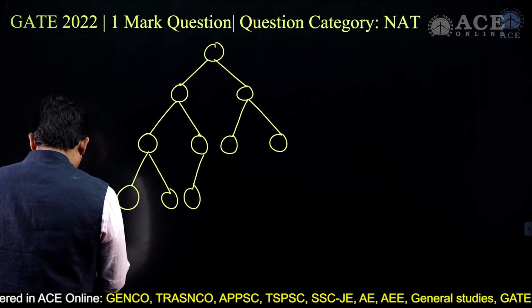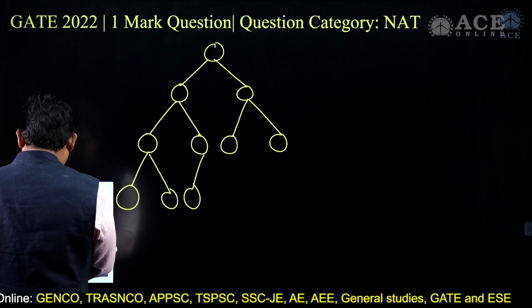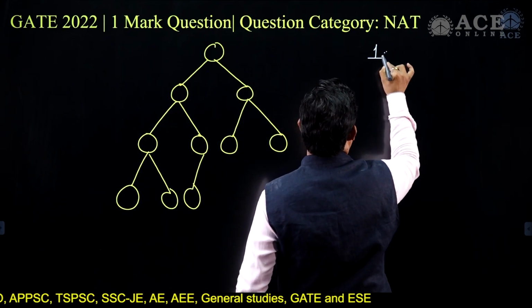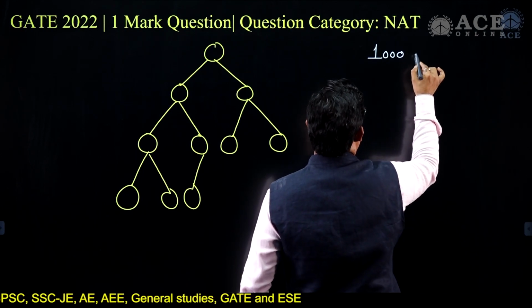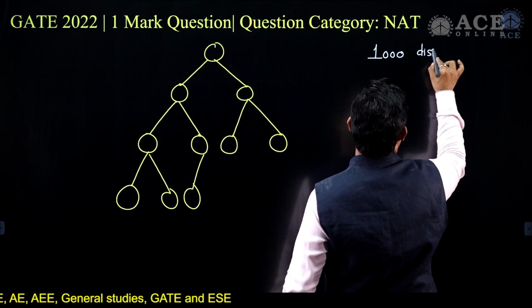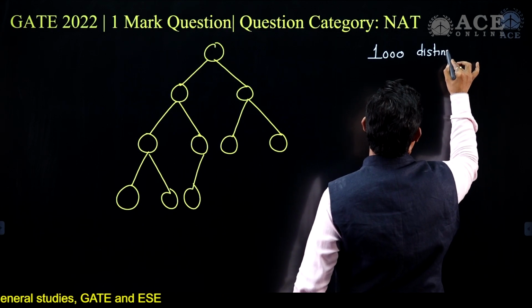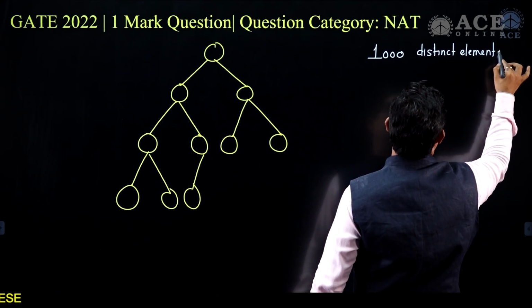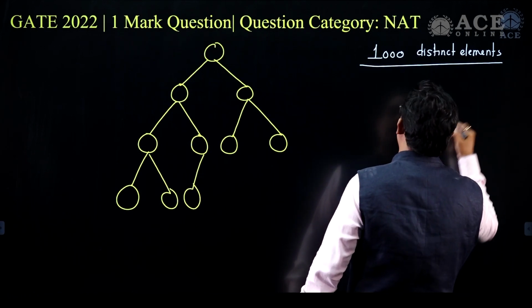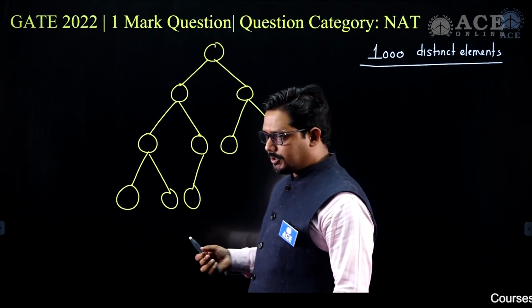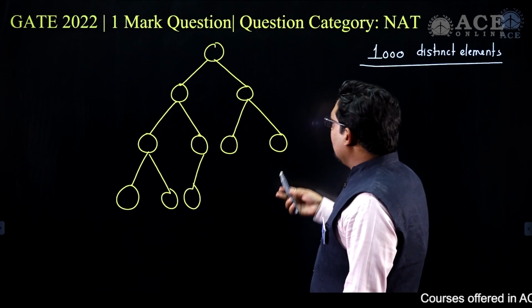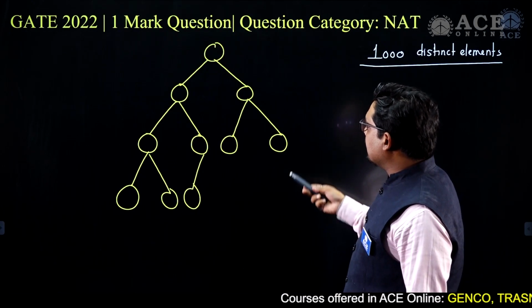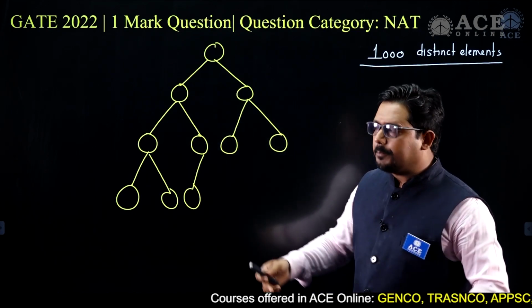Now, we have 1000 distinct elements in this particular case. I'll come to the 1000 part.